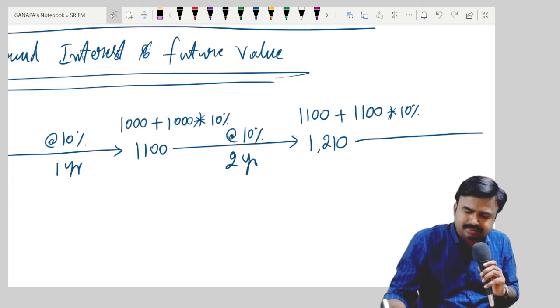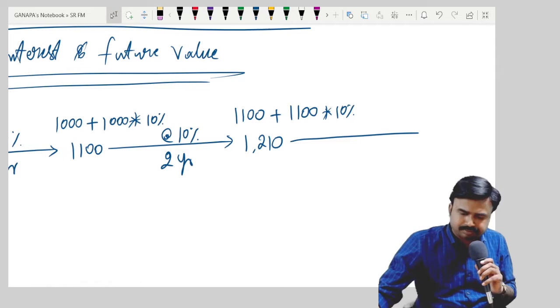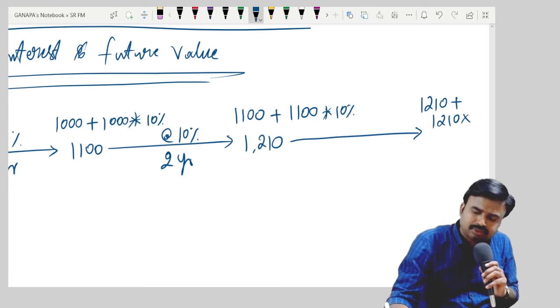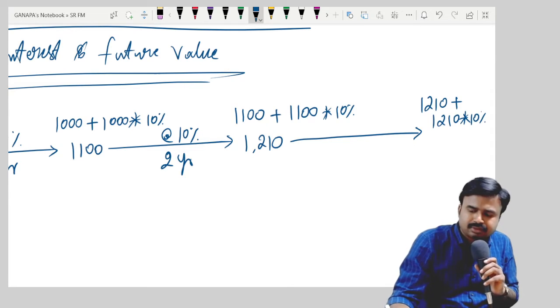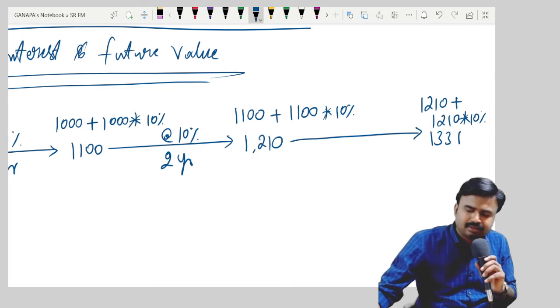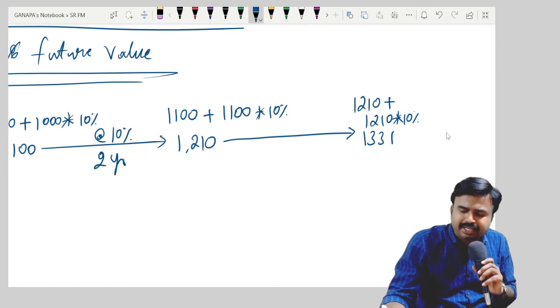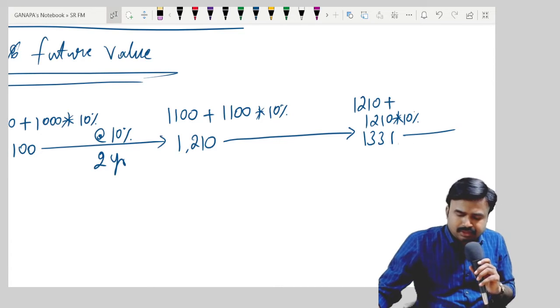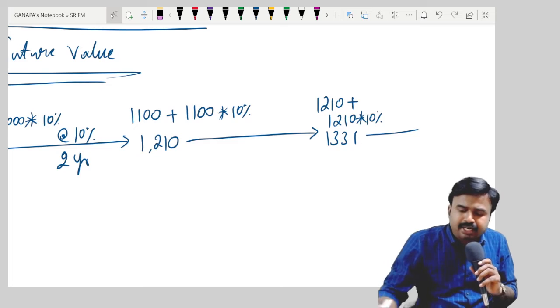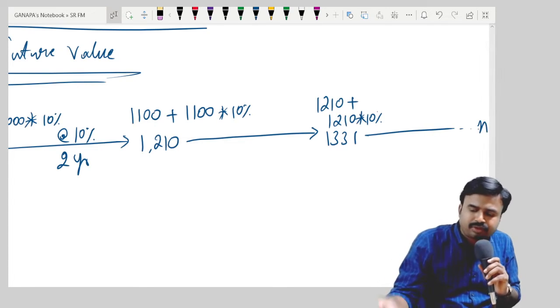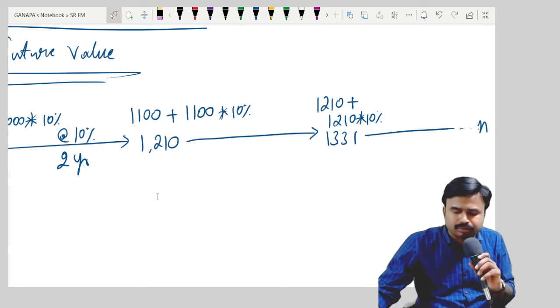After 3 years, 1210 plus 1210 into 10%. We'll get 1331. Like that, you can calculate interest for n number of years on compounding basis, right or wrong?